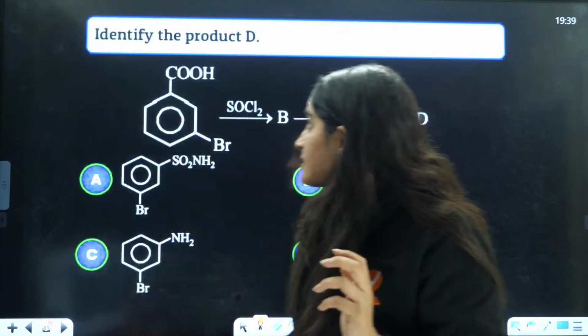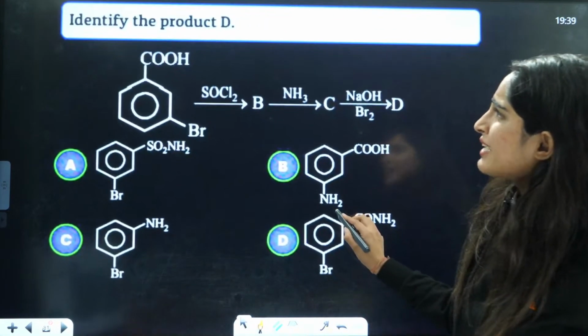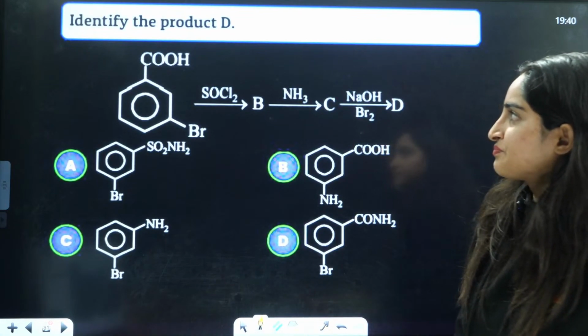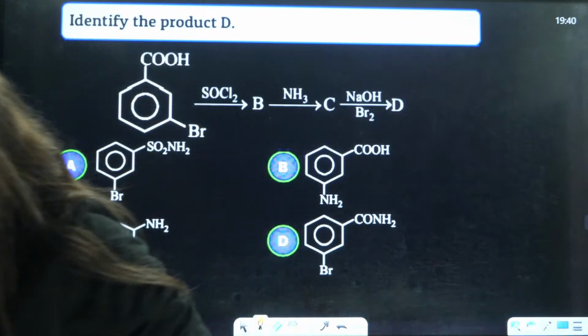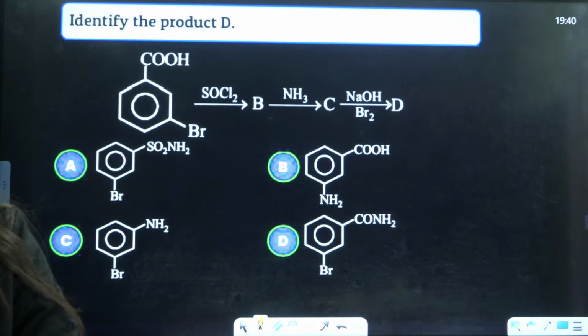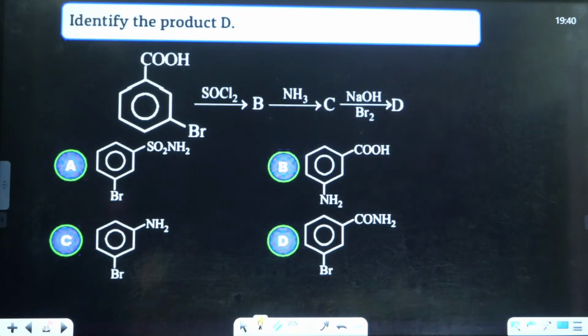Now, next is, identify the product D. You have to identify the product D here. Everybody try to solve it. Shabash beta, try to solve this question yourself. Chalo.